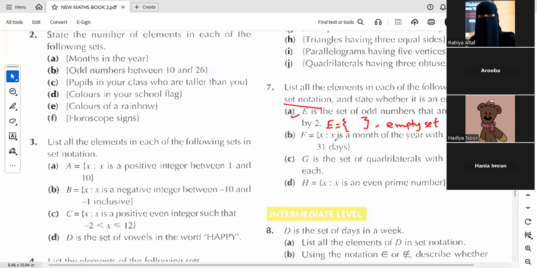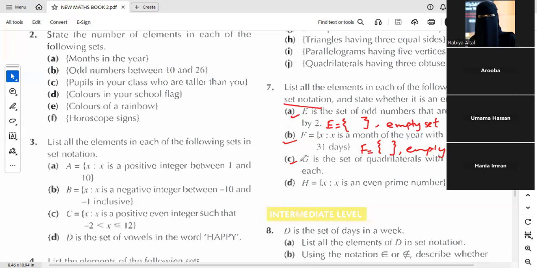Like this. For part B, F equal to, is there any month of the year which has more than 31 days? No. So again, this is an empty set. Good. Part C, empty set. Empty again because a quadrilateral has 4 vertices, not 5.